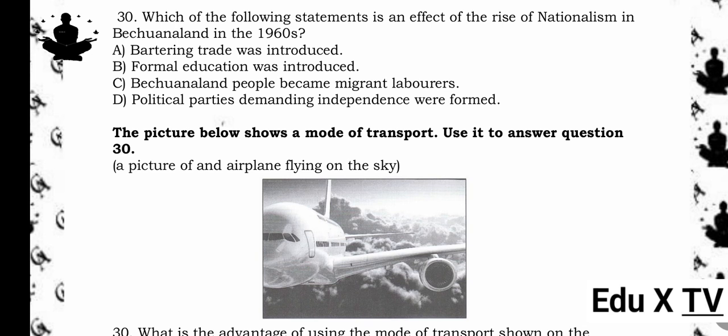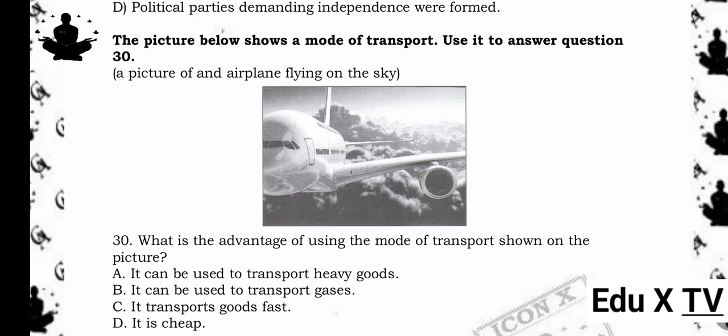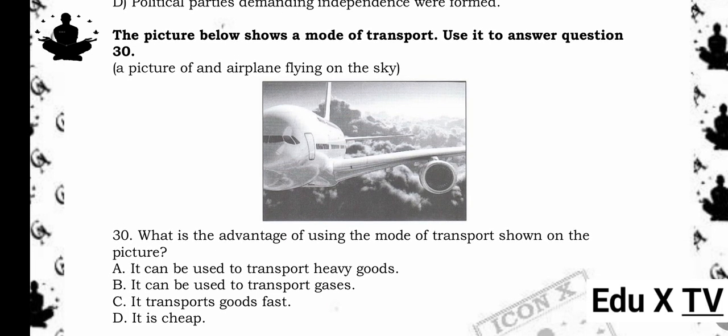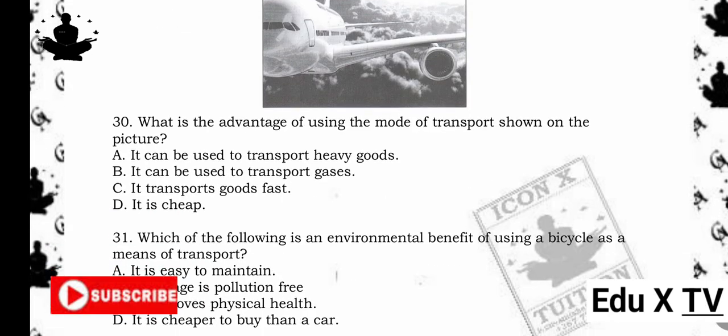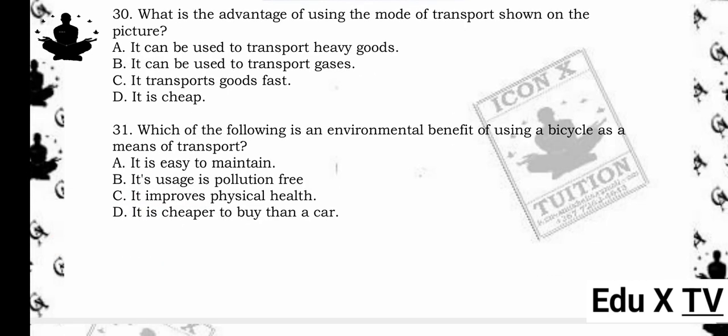The picture below shows a mode of transport. Use it to answer question 30. A picture of an airplane flying in the sky. 30. What is the advantage of using the mode of transport shown in the picture? A. It can be used to transport heavy goods. B. It can be used to transport gases. C. It transports goods fast. D. It is cheap. The answer is C. It transports goods fast. Reason being, airplanes are the fastest mode of transport for moving goods over long distances.